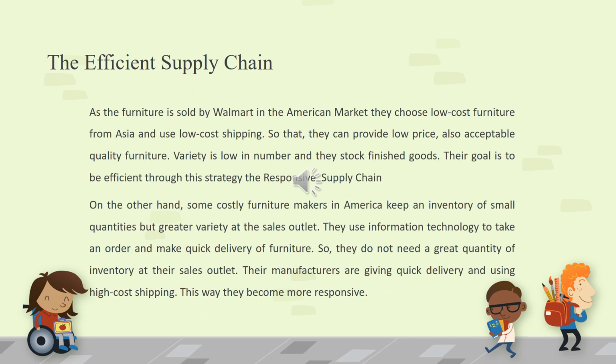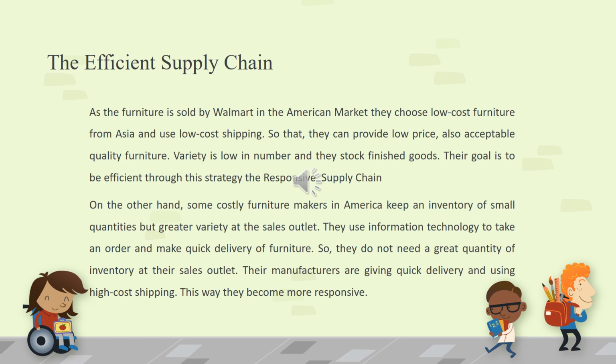As the furniture is sold by Walmart in the American market, they choose low-cost furniture from Asia and use low-cost shipping, so that they can provide low price, also acceptable quality furniture. Variety is low in number and they stock finished goods. Their goal is to be efficient through this strategy, unlike the responsive supply chain.